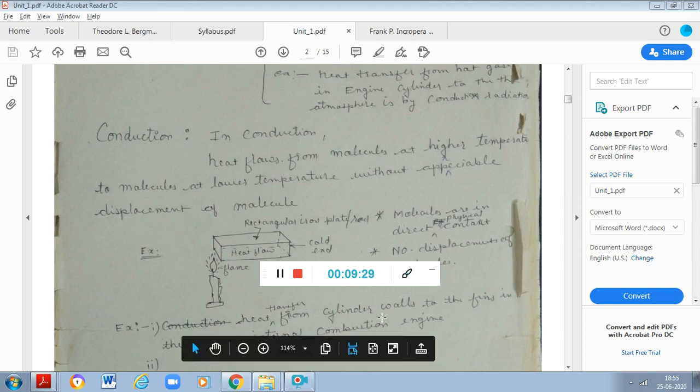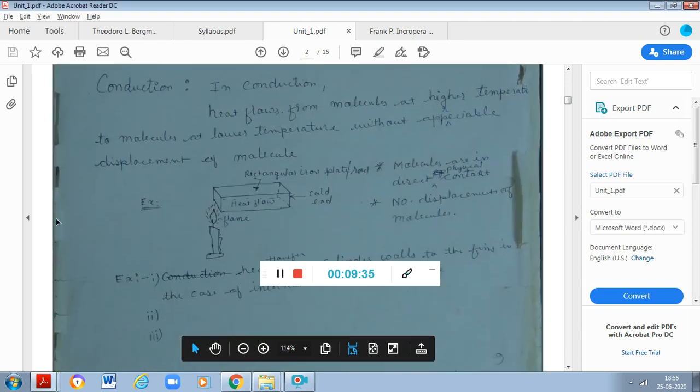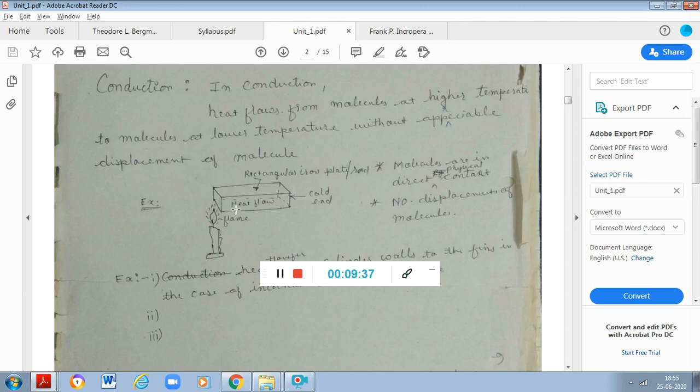So in conduction, let us say this is a metal bar. In this bar, if you start heating this metal bar from one side, there is a gradual heat transfer from one point of this metal bar to another point of this metal bar, from higher body temperature to lower body temperature.